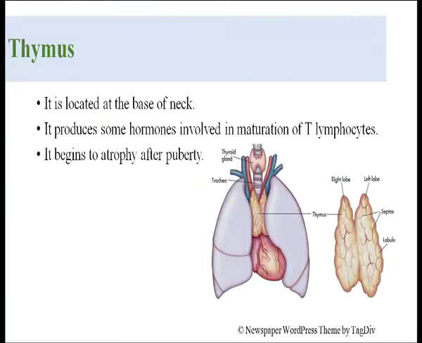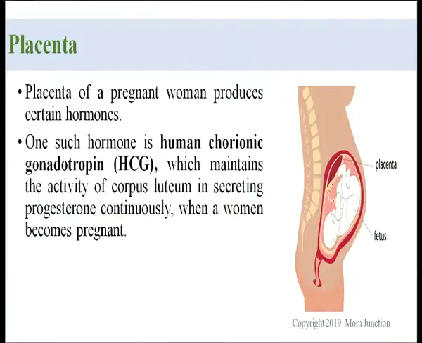The thymus is located at the base of the neck, and it produces hormones involved in the maturation of T lymphocytes, and it begins to atrophy after puberty. The next is the placenta. The placenta of a pregnant woman produces certain hormones, the most important being human chorionic gonadotropin, which maintains the activity of the corpus luteum in secreting progesterone continuously when a woman becomes pregnant. So, it definitely helps in this particular condition.